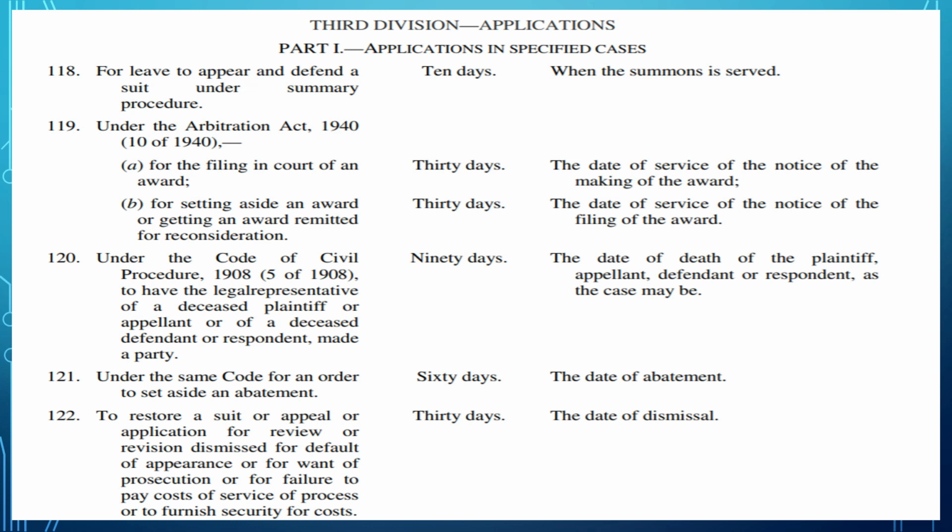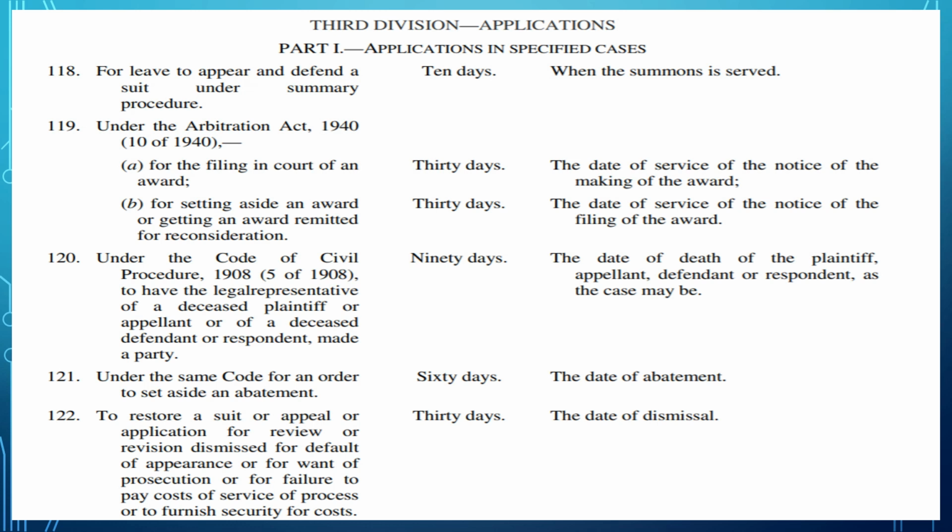And if there is any award under the Arbitration Act, and if you have to file a petition or an application in a court, then you have to do it within 30 days of service of the notice of the making of the award. And for setting aside an award or getting an award remitted for reconsideration, you need to file that application within 30 days of serving of the notice of the filing of the award.